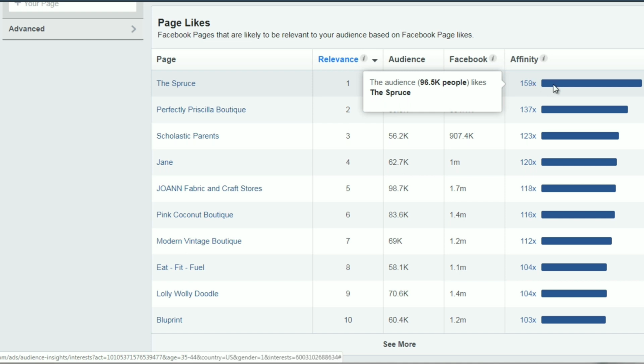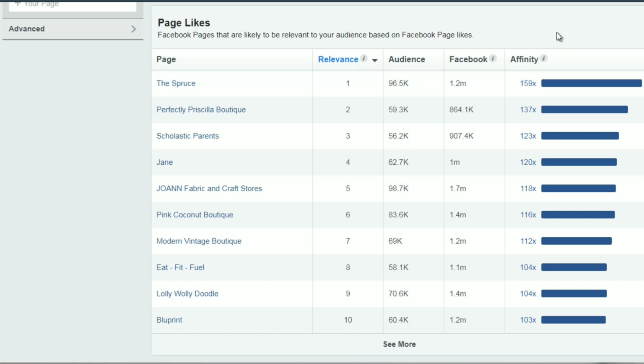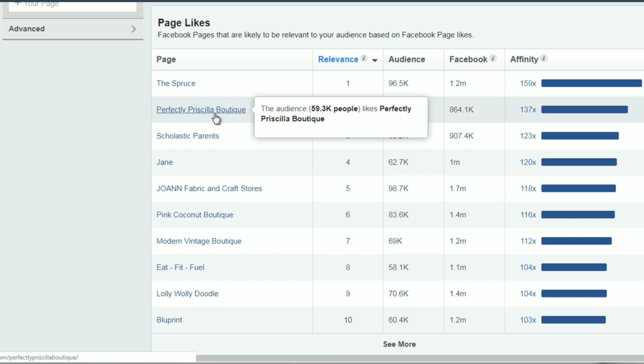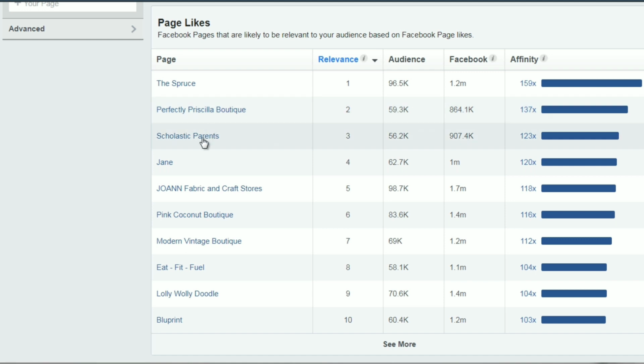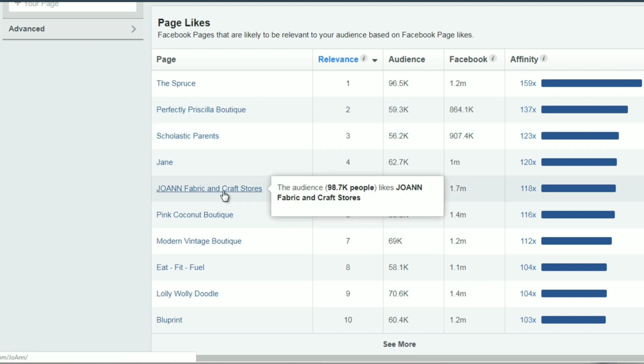What that means is the Spruce is very, very closely related in terms of the people in that audience. And it also tells you what your audience is potentially interested in. So they might be interested in boutiques, scholastic parents, Joann fabric and craft stores.